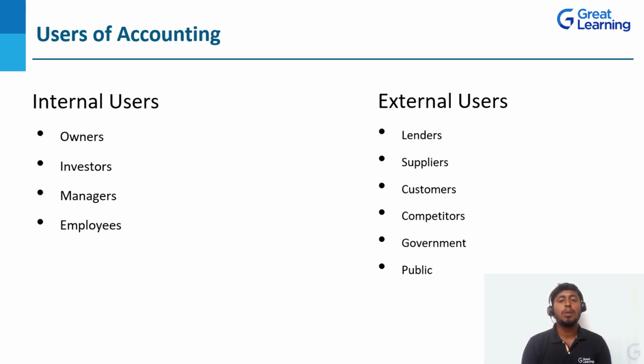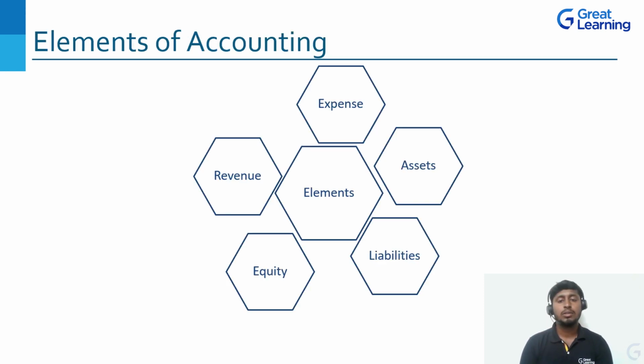So all the general public also are going to refer to these books of accounts. Why? Because they need to know the financial position of that particular company. And if you go to any company's website, in that you have a specific tab given for financial statements. So in that you can get to know the financial statements of that company. It is available on the website. You can check also. Elements of accounting.